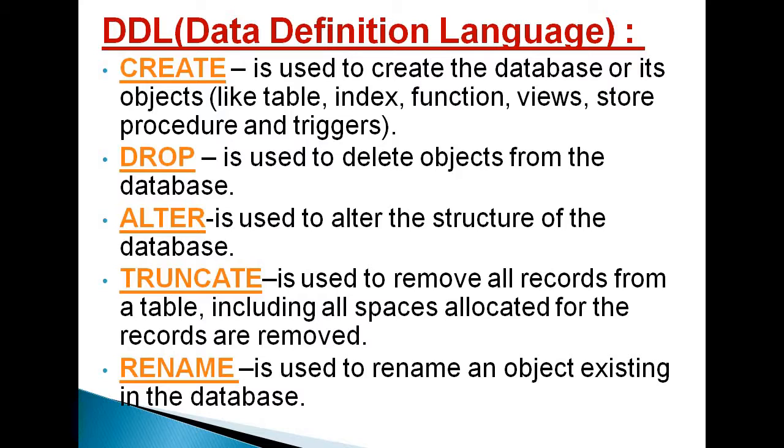And next is truncate. Truncate is nothing but removing all the records from the table. Next one, rename. Rename is used to change the name of an existing database.